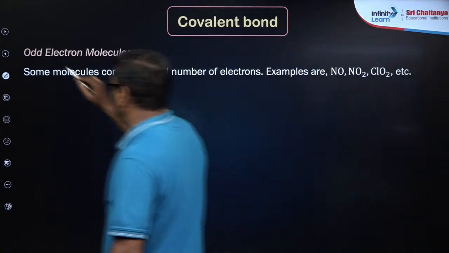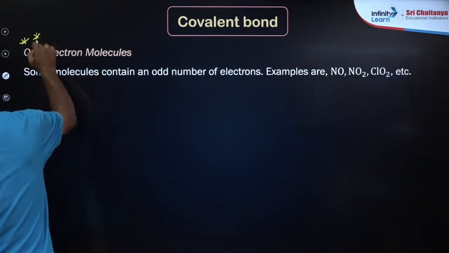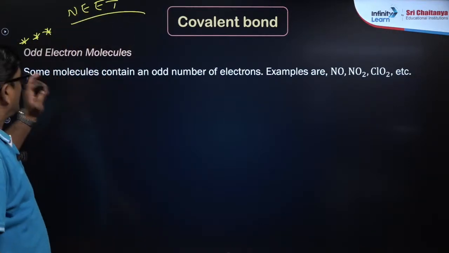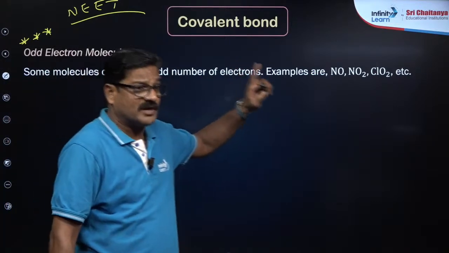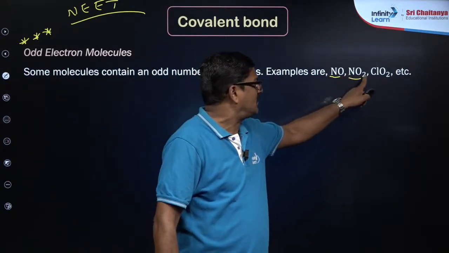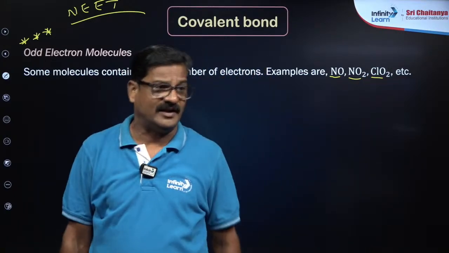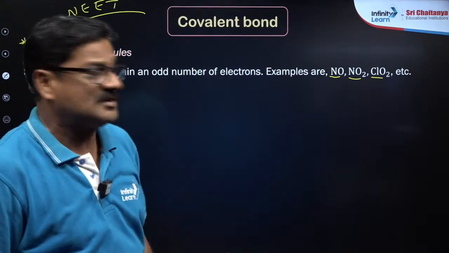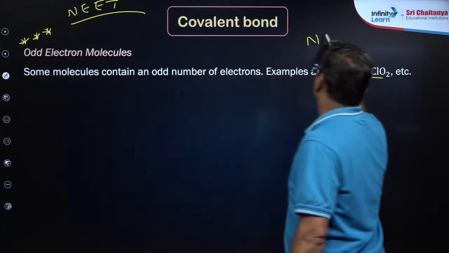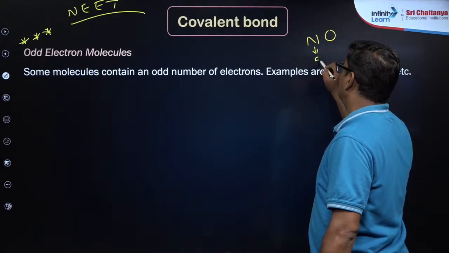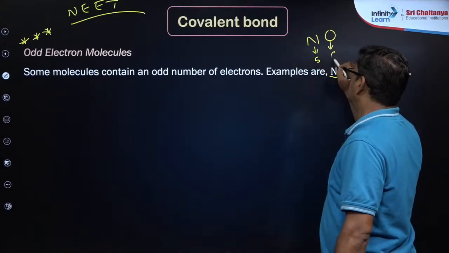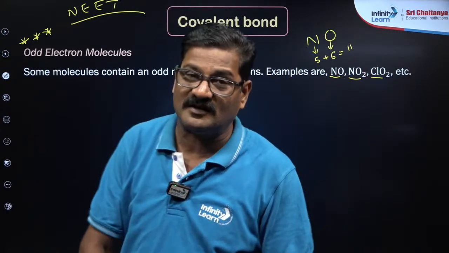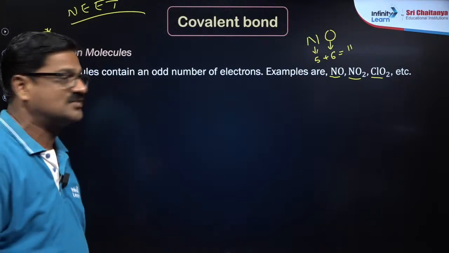Now you can say odd electron molecules. This is very important. Which of the molecular species has odd electrons? Some molecules contain an odd number of electrons. Nitric oxide, nitrogen dioxide and chlorine dioxide come under this category. You can check the outermost electrons of nitrogen and oxygen. Nitric oxide: nitrogen has 5 outer shell electrons, oxygen 6 electrons. 5 plus 6 is equal to 11. It is an odd electron species. You can check whether it is even electron or odd electron. That is the only trick, my dear students.